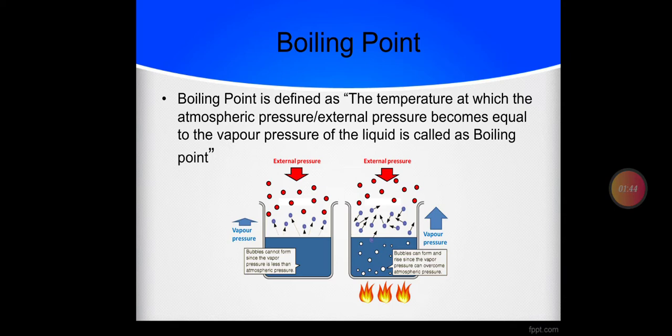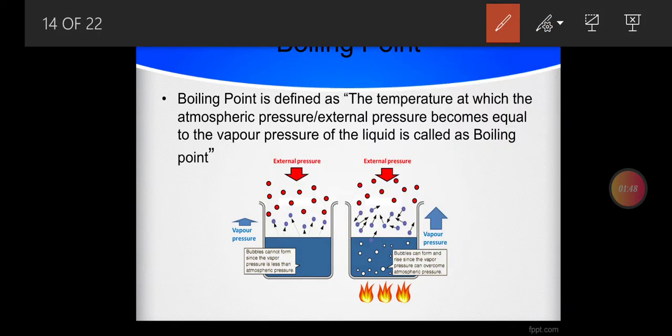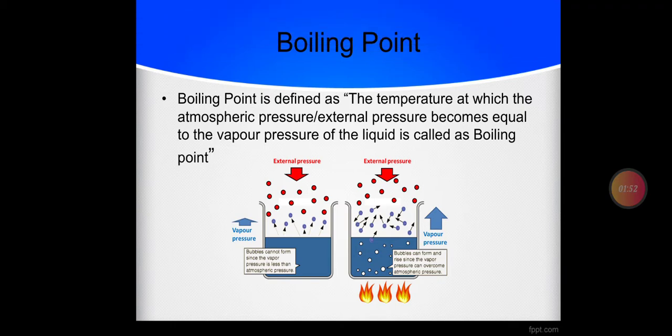Let me try to show you an illustration. See, the vapor pressure is exerted towards the upside, and external pressure is exerted downside. So when these both pressures become equal, as a result the liquid starts boiling.